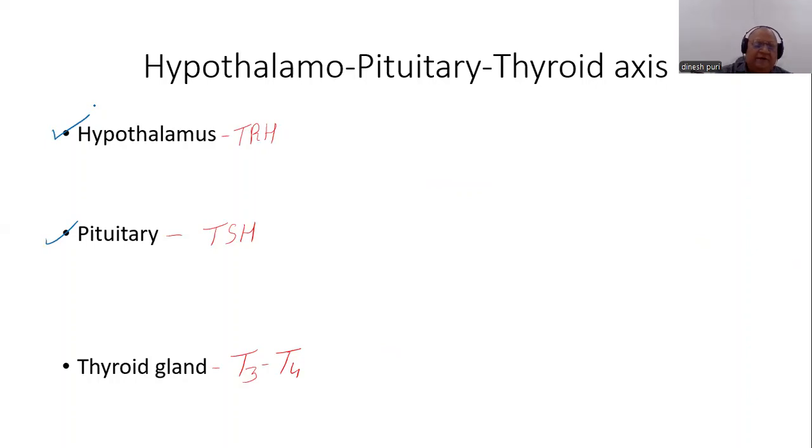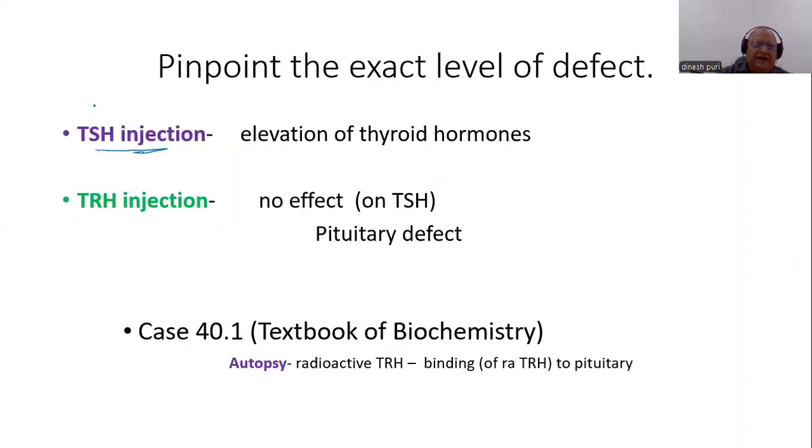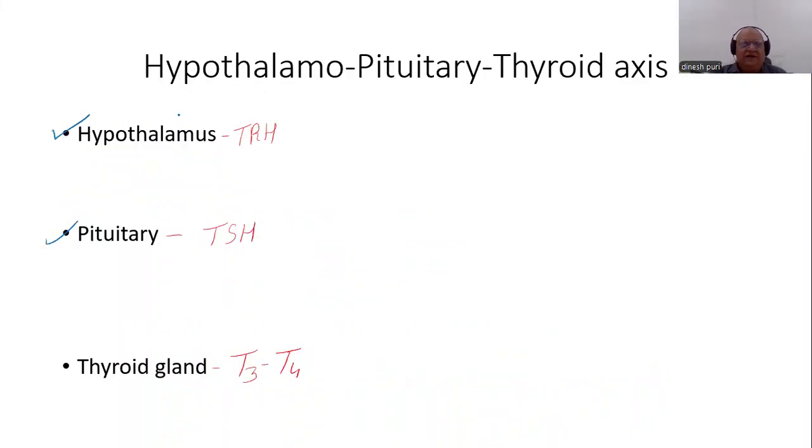How can we discriminate? This can be discriminated by giving a TRH injection to the patient. Now, in this patient, no effect was observed on TSH secretion. Now, please see here. TRH stimulates the pituitary, so TSH should increase, but it is not increasing. So that means there is some block here. TRH acting on the pituitary, this is blocked.